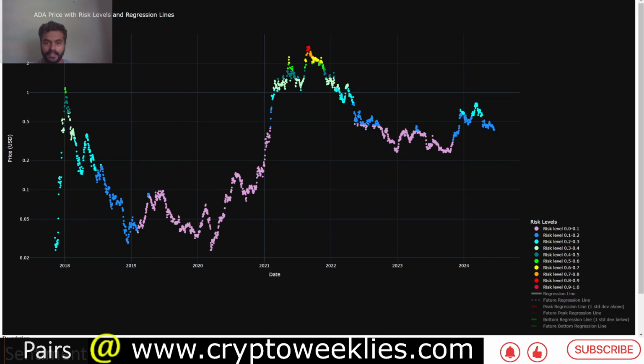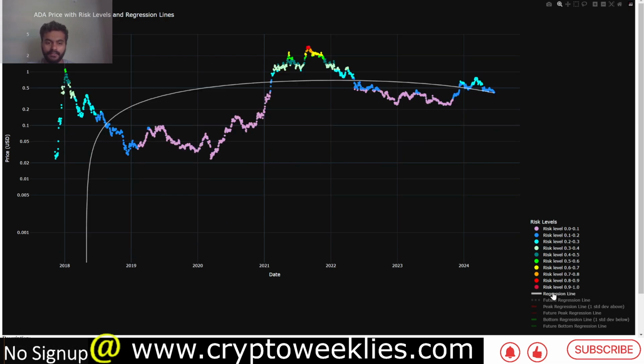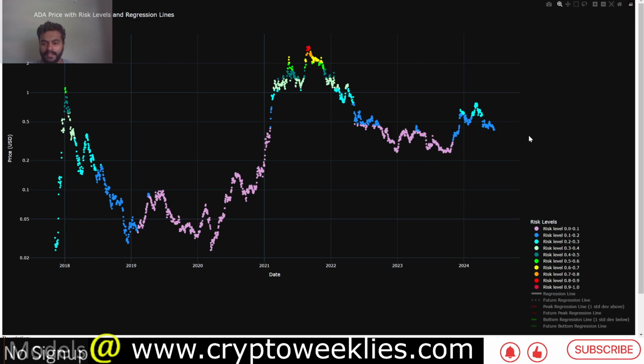Over here, I'll just get rid of a few things on this chart. Yeah, this is the distance between the regression trend line for ADA and the price. So this is a really good bottoming indicator for ADA, though these are not financial advice.